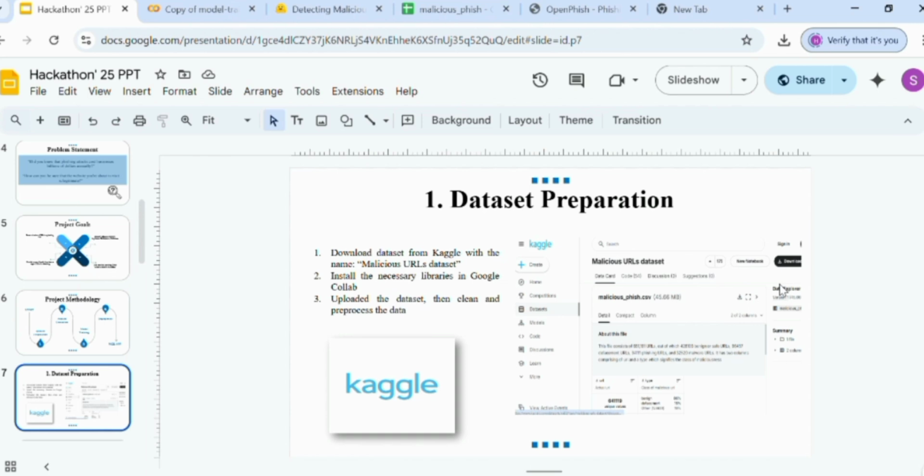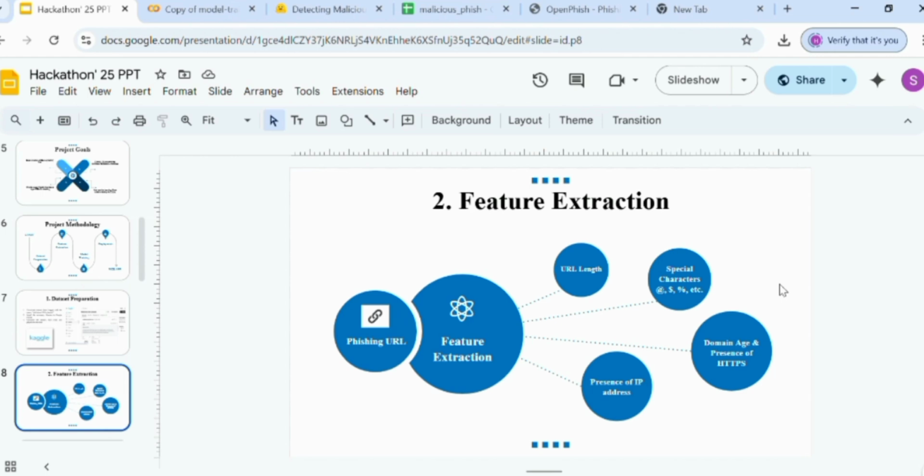Then we used Google Colab to test the code, in which necessary libraries were installed, and the data downloaded from Kaggle was uploaded, cleaned and pre-processed for the model. Now, what does the code include before training? It consists of feature extraction from a URL.